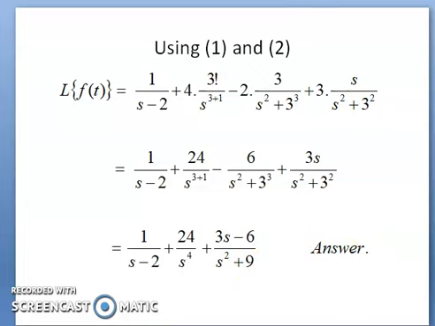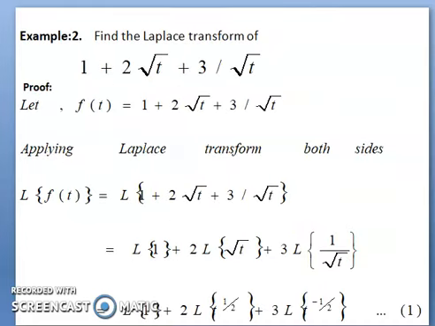Now take the another example of linear property of Laplace transform. अब हम लोग दूसरे एग्जाम्पल देखते हैं लीनियर प्रॉपर्टी ऑफ लैपलेस ट्रांसफॉर्म का. So this is the another problem of Laplace transform based on linear property. 1 plus 2 of under root t plus 3 divided by under root t.